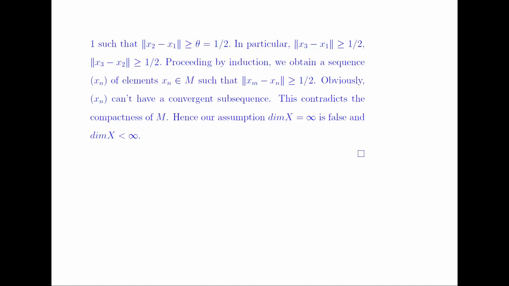So this tells us that the sequence xn cannot have a convergent subsequence, and this contradicts the compactness of M. So our assumption that the dimension of X is infinity is false. So it is a finite dimensional space. Thank you.